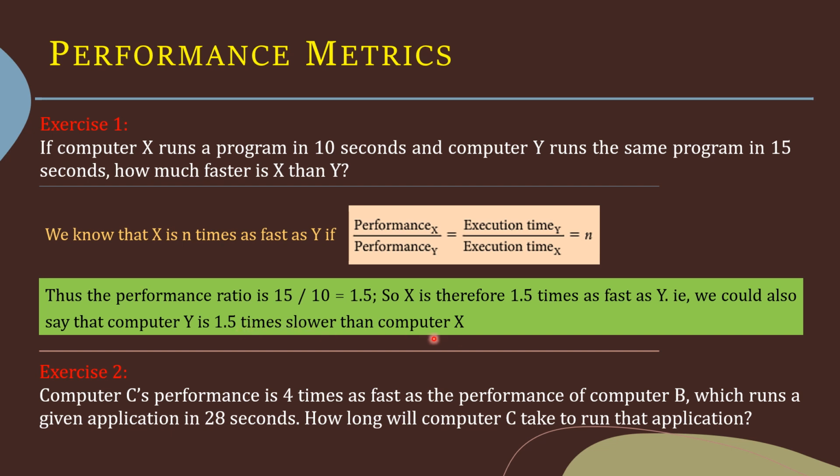Another exercise for you. Computer C's performance is 4 times as fast as the performance of computer B, which runs a given application in 28 seconds. How long will computer C take to run that application? So you know the performance of computer B, which takes 28 seconds to run an application, and C's performance is 4 times faster when compared to the performance of computer B. So how long will computer C take to run that application? It's an exercise for you.